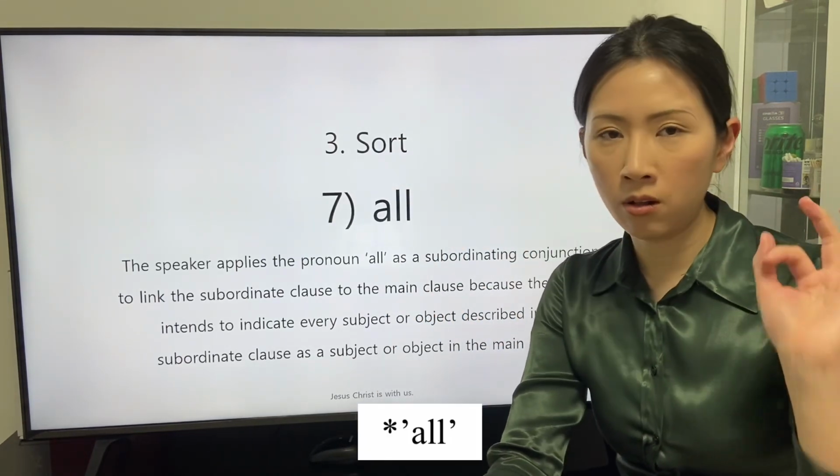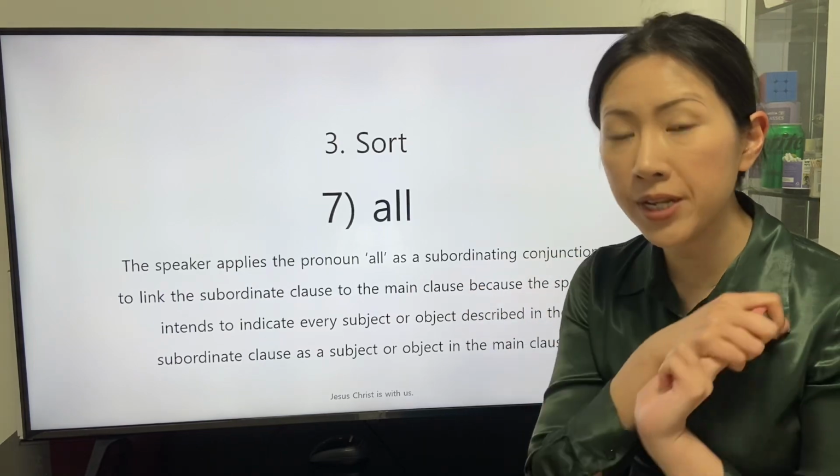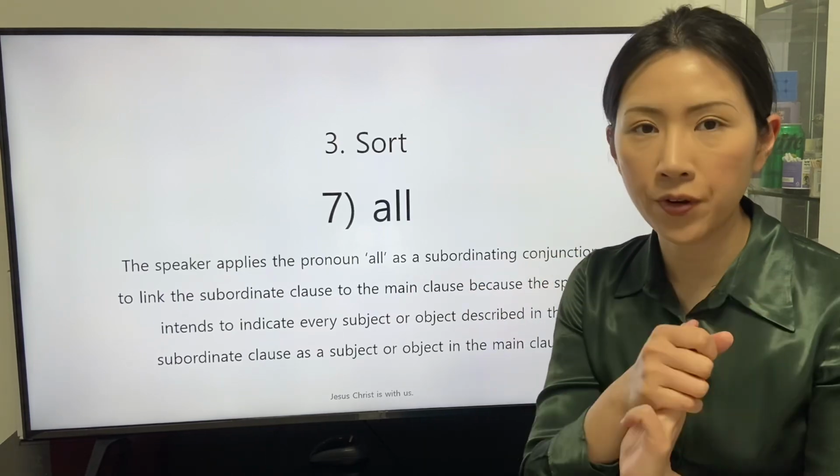The word all is applied as a pronoun, a determiner, a predeterminer, or an adverb.